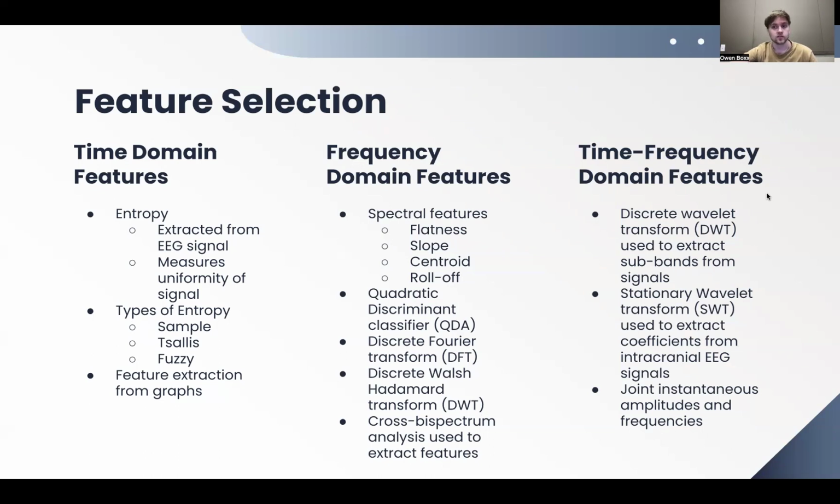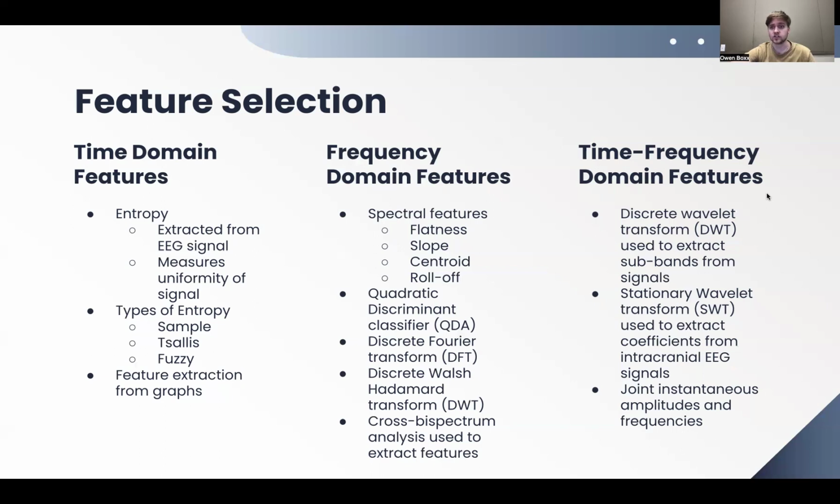As far as frequency domain features, there were a couple of spectral features. These are not all the ones that were talked about, but the flatness, the slope, the centroid, and the roll-off are just some features that they talked about. The quadratic discriminant classifier, discrete Fourier transform, discrete Walsh-Hadamard transform, cross bispectrum, and cross bispectrum analysis were used to extract a lot of these features.